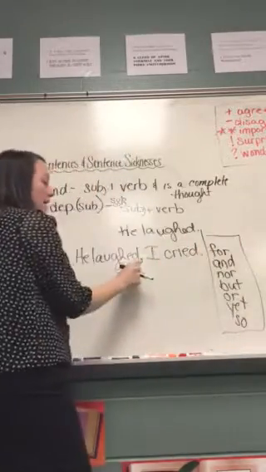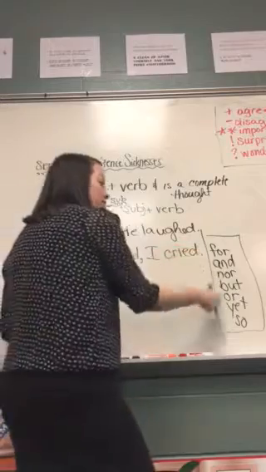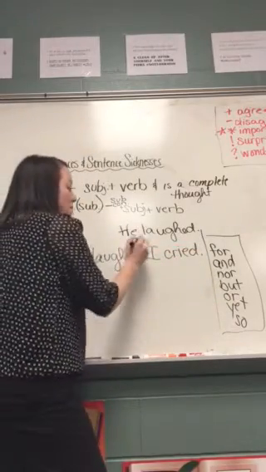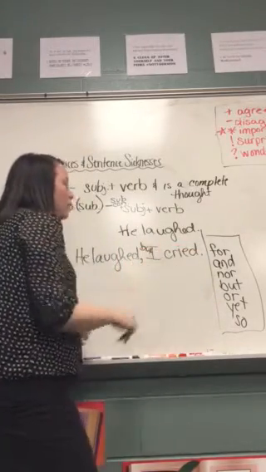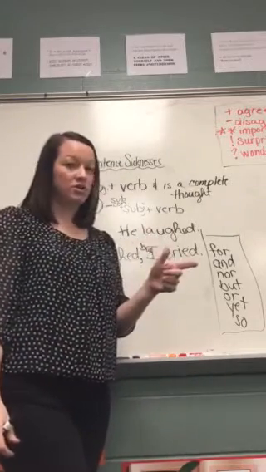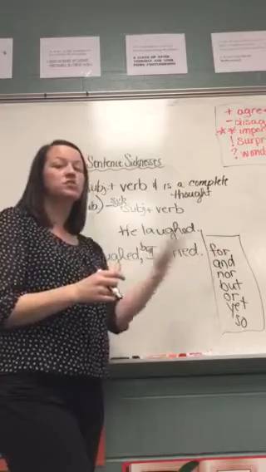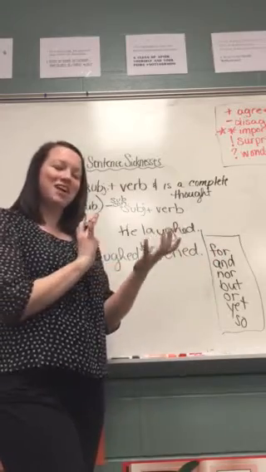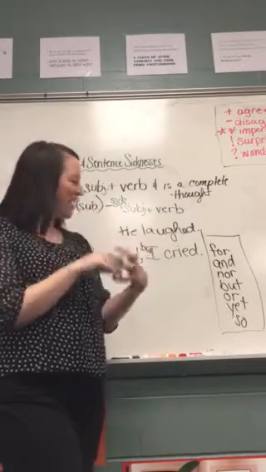So you need to put a comma and one of these. He laughed, comma, but I cried, or so I cried. Okay, you would need both of those, a comma and a coordinating conjunction, because one or the other, they're not strong enough without each other. Like a married couple, they're stronger together.